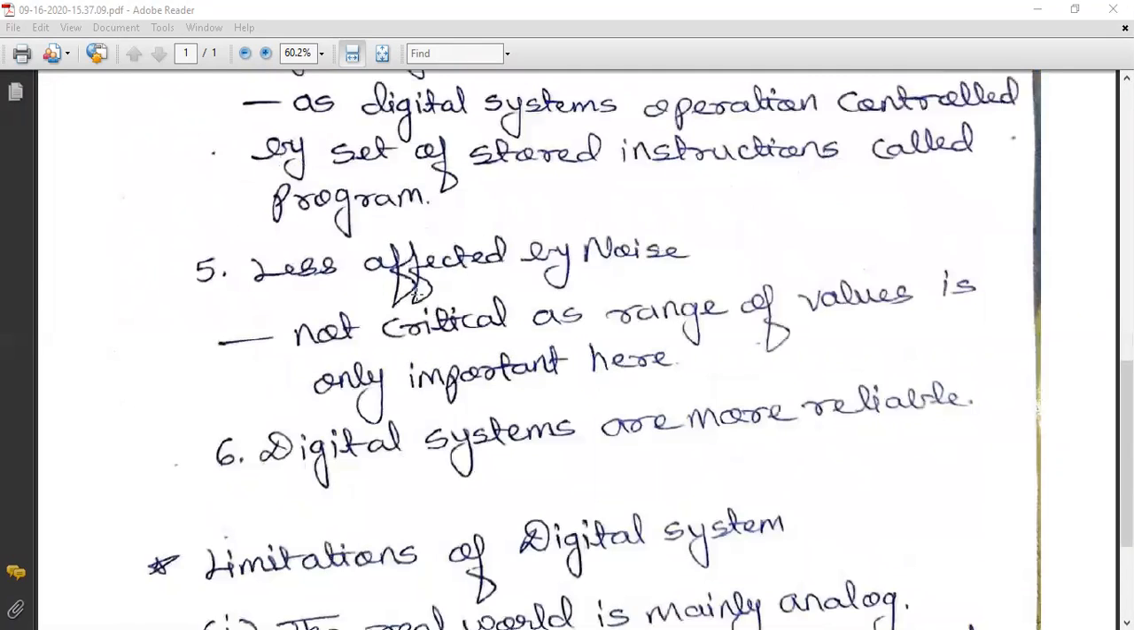The next advantage is that it is less affected by noise, because only a certain range of values is important here. Therefore, the noise added will not be critical at all. The next advantage is that it is more reliable.